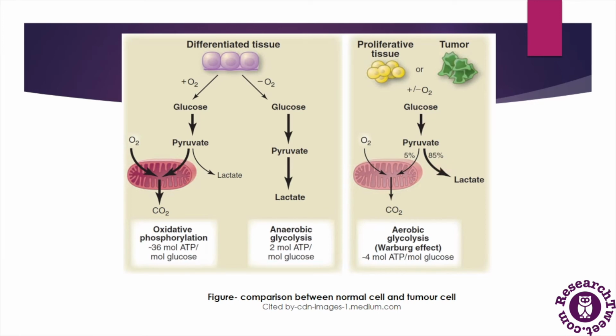So this is called the Warburg effect, where the tumor cells or cancerous cells choose the pathway of anaerobic respiration over aerobic respiration, even though enough oxygen is present in the cells.